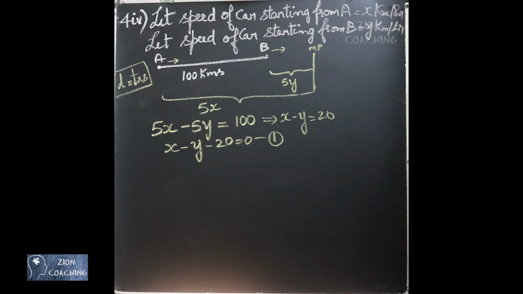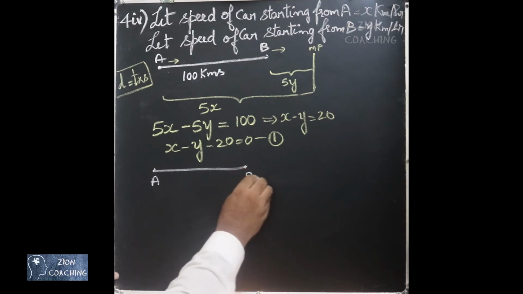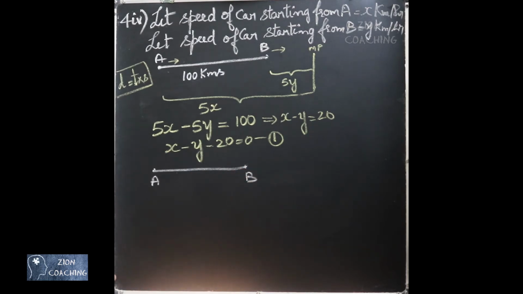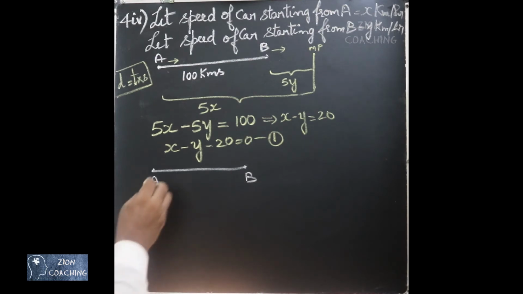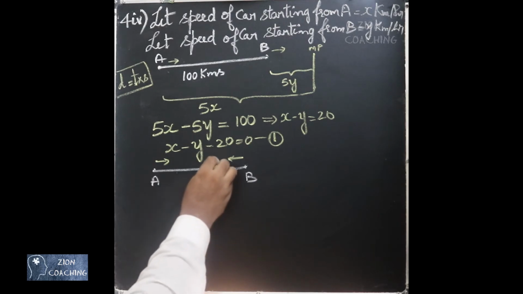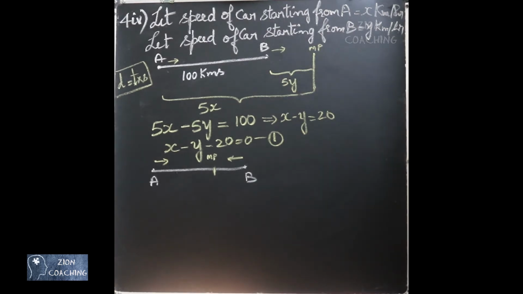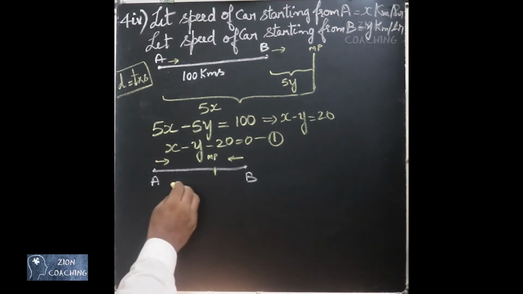In the second case, now the car is starting from A, another car is starting from B. They are going to travel in the same direction. Then they are meeting at some point. This is the meeting point, you imagine. Now they are telling they are meeting after 1 hour. When they are traveling in the same direction, they are meeting after 1 hour.